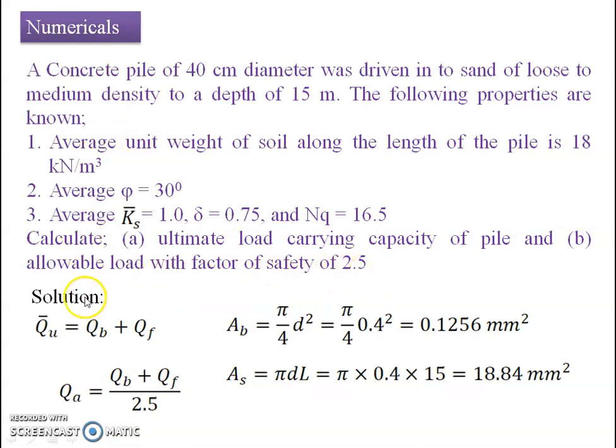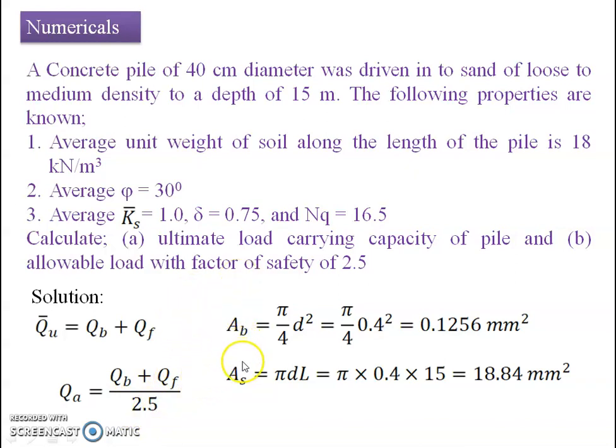If we try to solve it, we have a generalized equation that the total ultimate load carrying capacity of a single pile, Qu, is equal to the component parts Qub plus Qf. Qub is the ultimate load carrying capacity in bearing and Qf is the ultimate load carrying capacity in friction. If I want to go for allowable, then I have to divide this total ultimate load carrying capacity by the factor of safety, which is given to us as 2.5. Let us begin with the analysis.